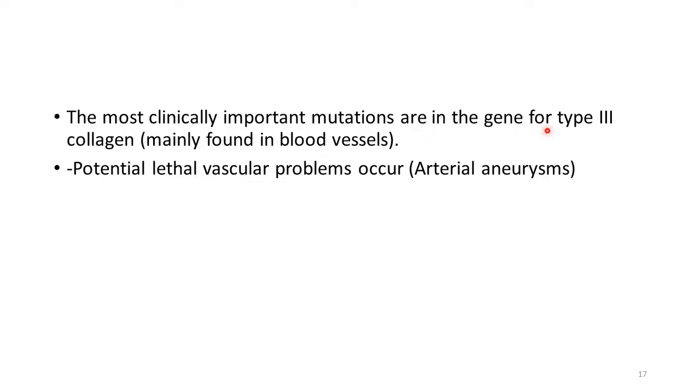So in case of mutations in genes which code for type 3 collagen, the type 3 collagen structure is going to be abnormal, and this results in fragile blood vessels. It is a very lethal form of EDS because due to the fragility of the blood vessel wall, arterial aneurysms and arterial ruptures are very common.